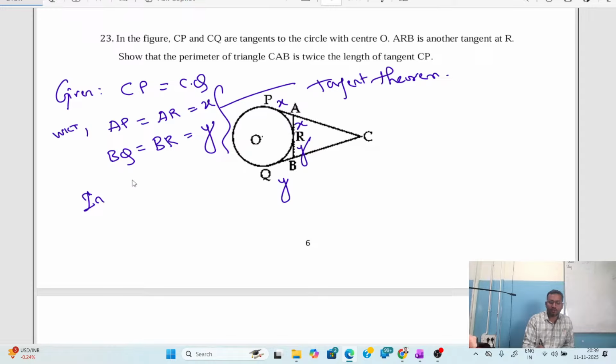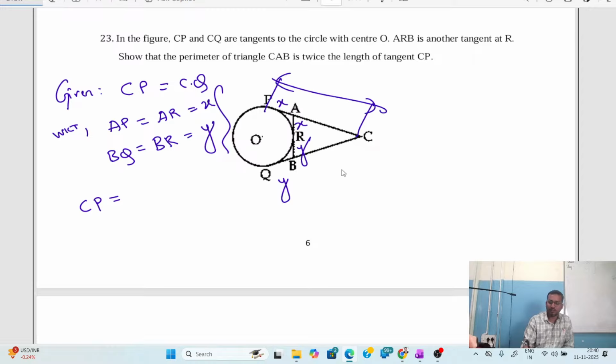Now let me consider a triangle. In triangle CAB, what is given in the question? First you write this: CP is equal to, what is CP? CP is my full side, from here to here.